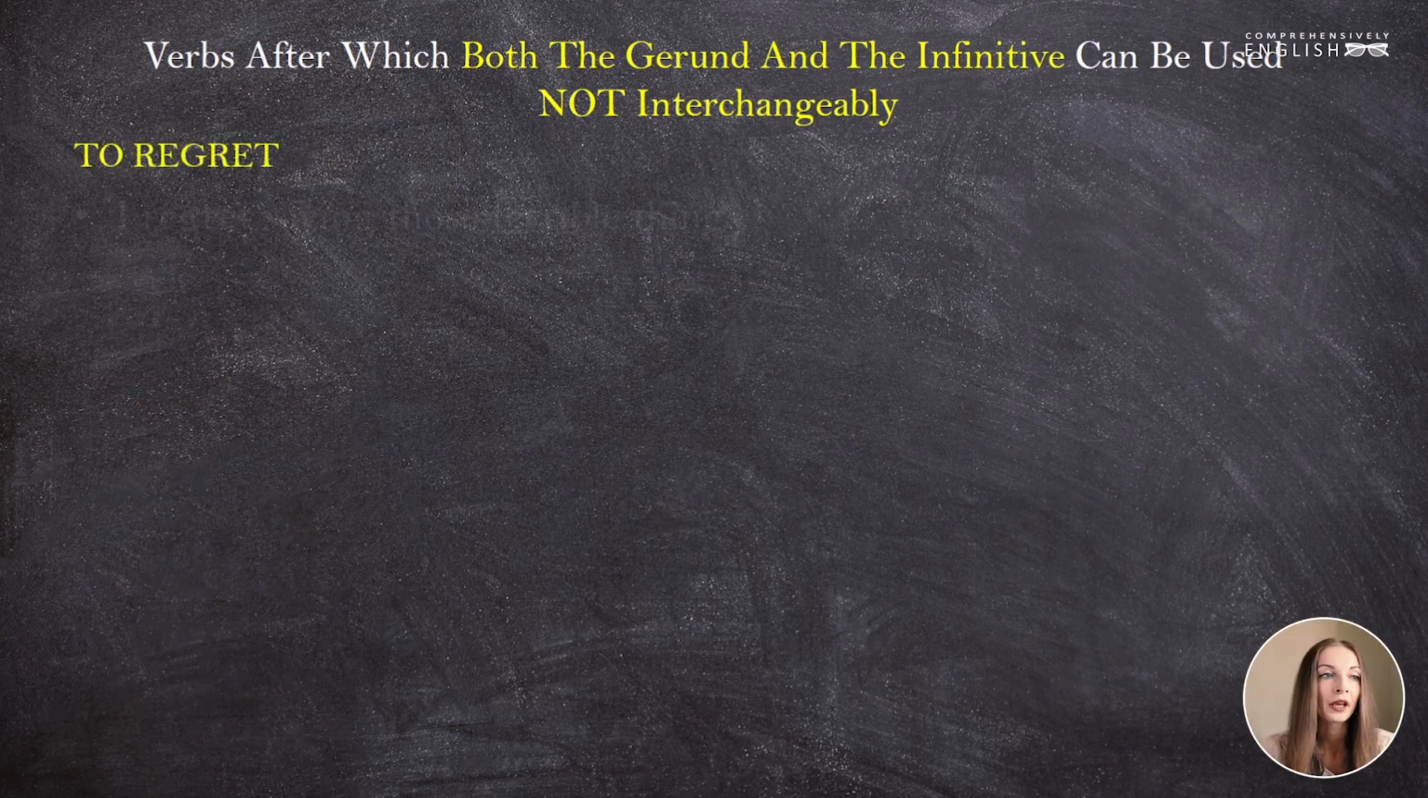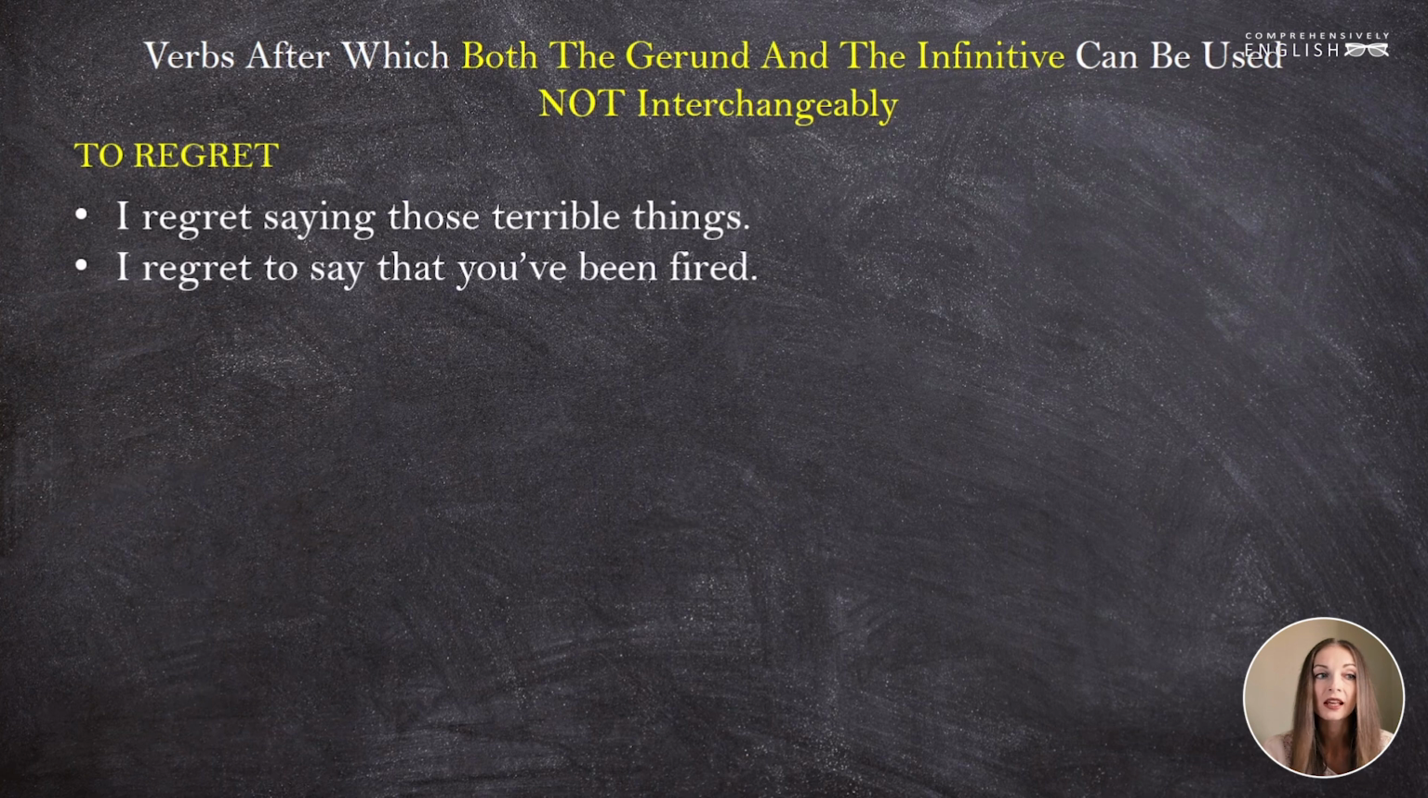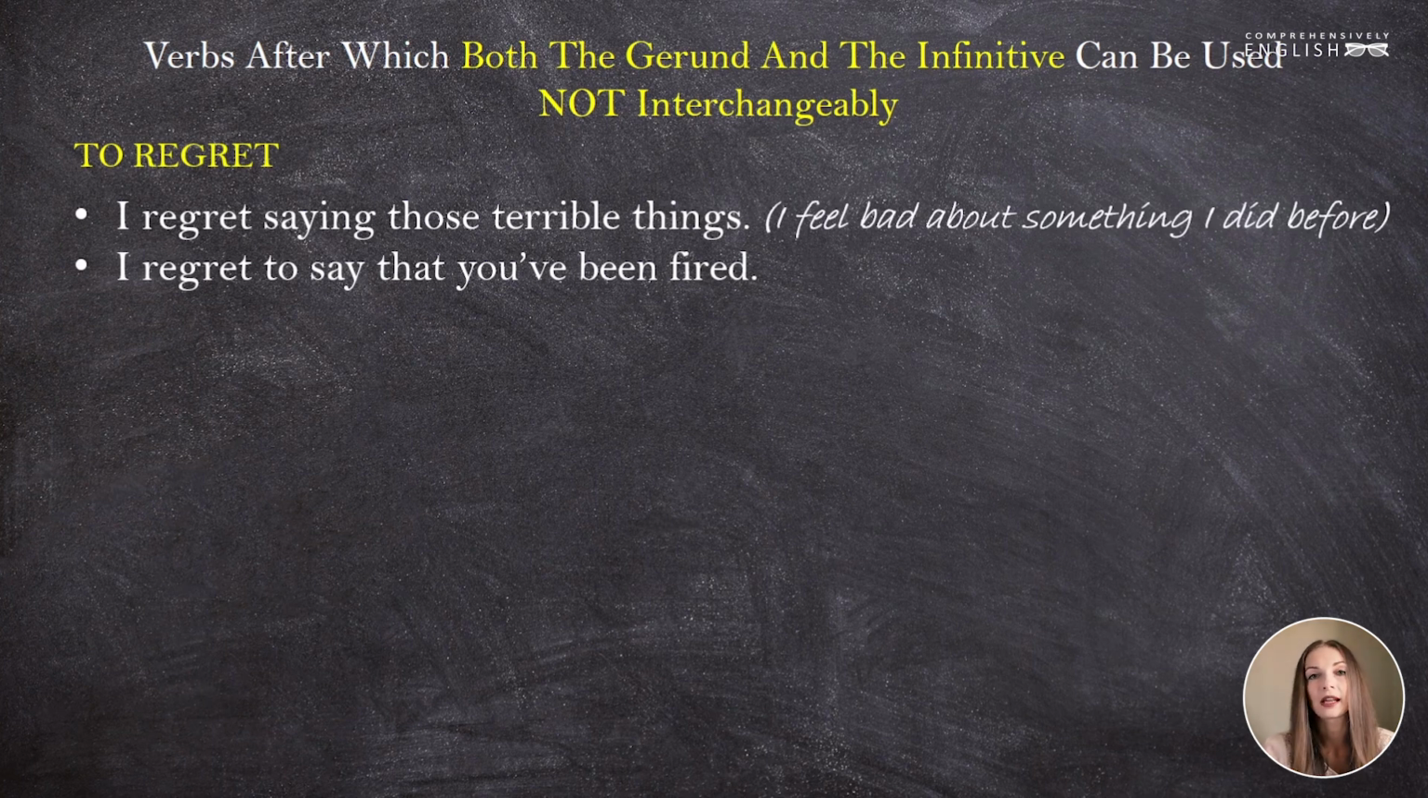To regret. I regret saying those terrible things, and I regret to say that you've been fired. The first sentence means that the action occurred earlier in time. I feel bad about something that I did before. The second sentence means I'm sorry that I must now say it to you.